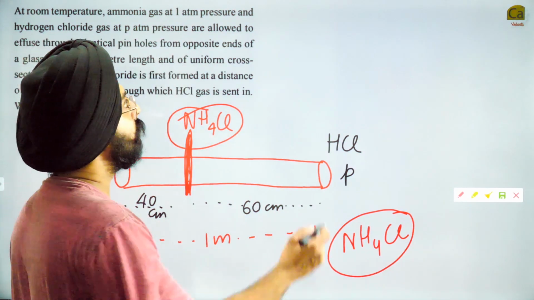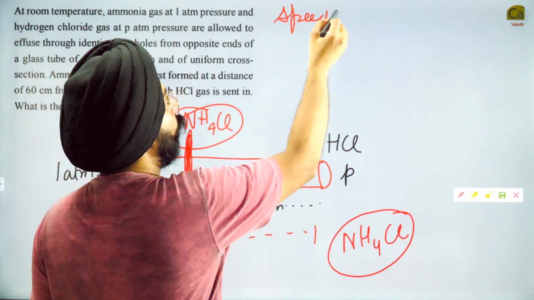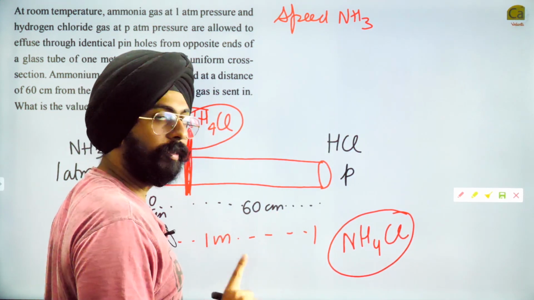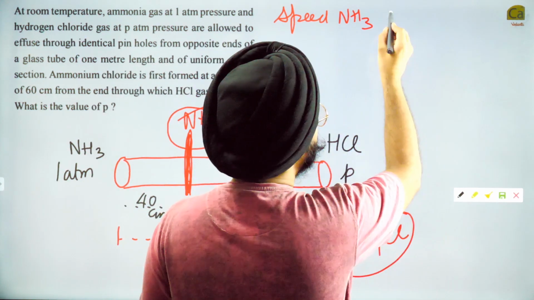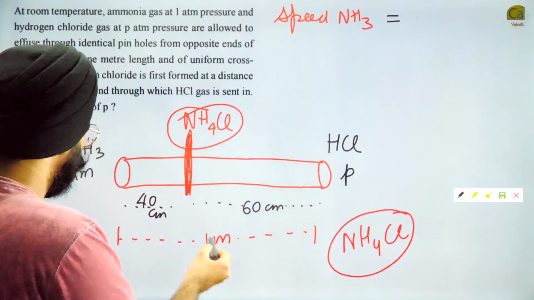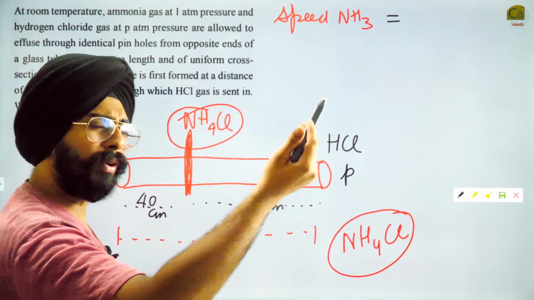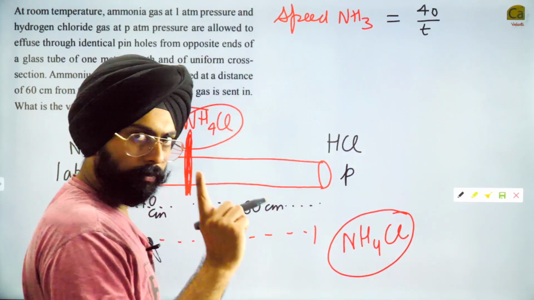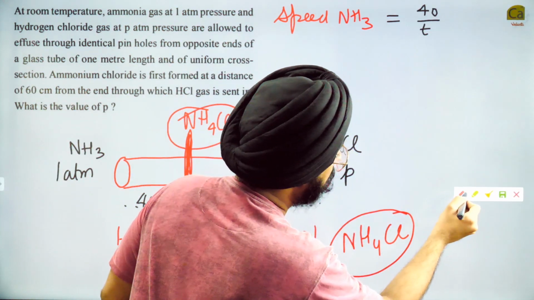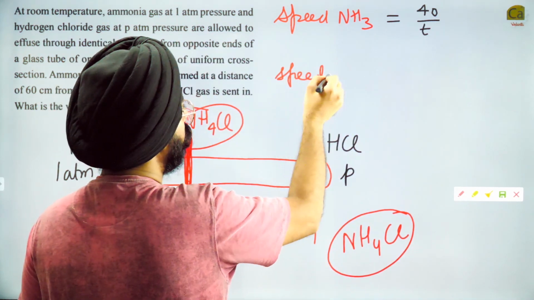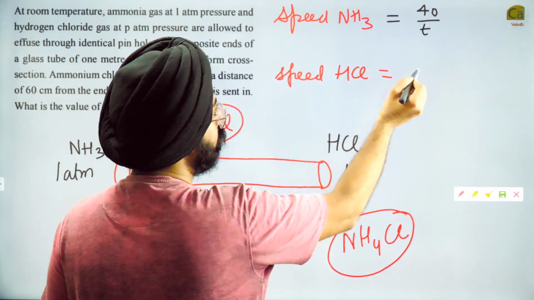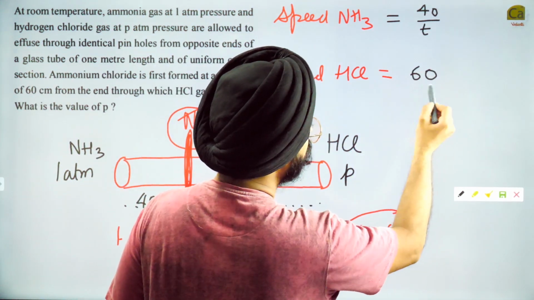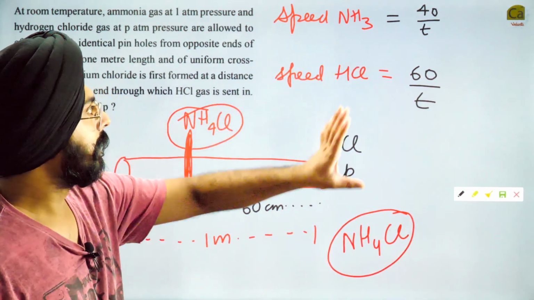So my dear friends, can I say that the speed of NH3, and for us speed right now means rate of diffusion, we understood that. So speed for NH3 can be written as 40 centimeters by T, whatever is the time we'll see, 40 by T. Can I say that? Also, I can say that speed for HCl is equal to 60 by T. Time is the same. Whatever is the time, we don't worry about it. 40 by T, 60 by T.